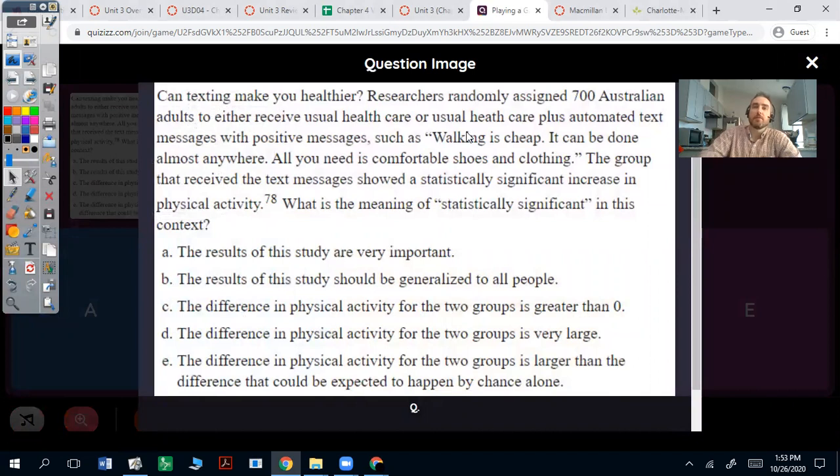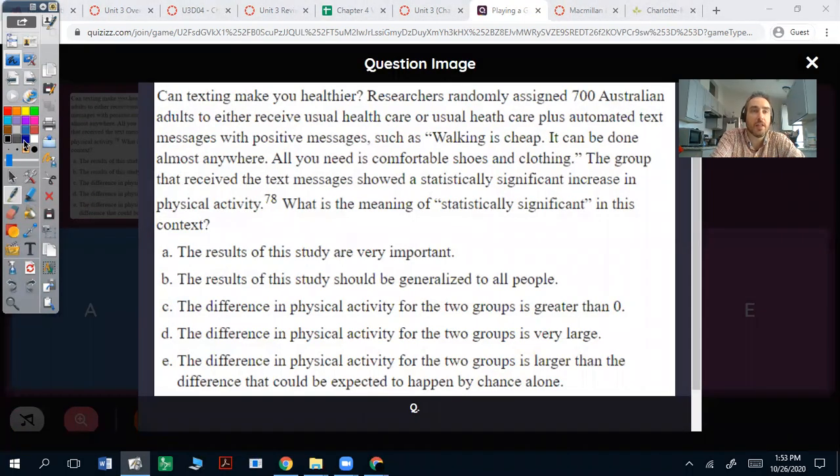Can texting make you healthier? Researchers randomly assigned 700 Australian adults to either receive usual healthcare or usual healthcare plus automated text messages with positive messages, such as walking is cheap. It can be done almost anywhere. All you need is comfortable shoes and clothing. The group that received the text messages showed a statistically significant increase in physical activity. What is the meaning of statistically significant in this context?